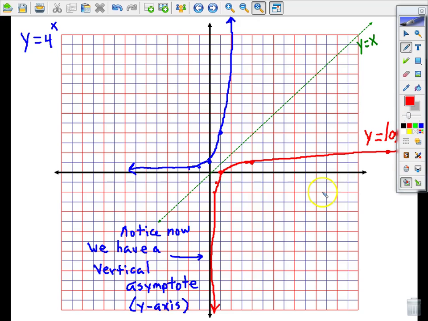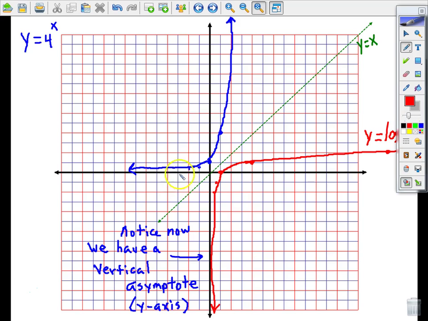All right, that's good. Now the blue is not required tonight. I'm just using it as an illustration. This is the growth curve from section 8.1. The green line is not required. I'm just reminding you, we had this discussion earlier, that when we do an inverse, that always reflects over this line, y equals x.